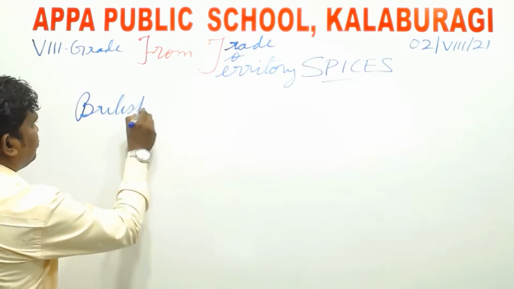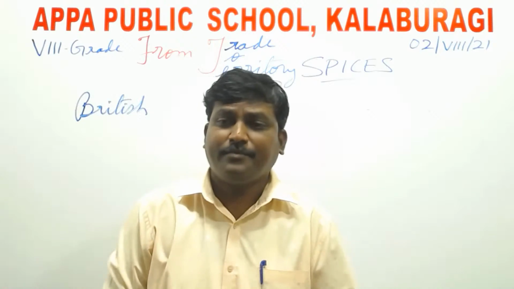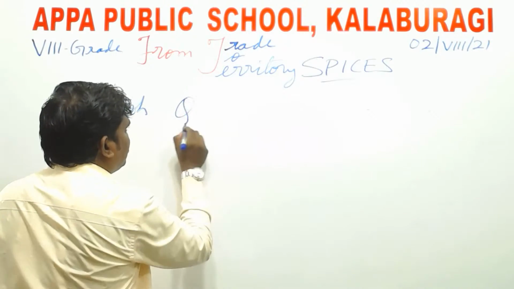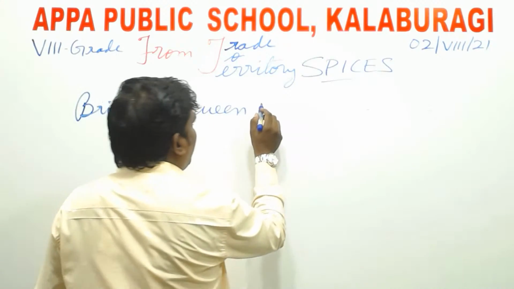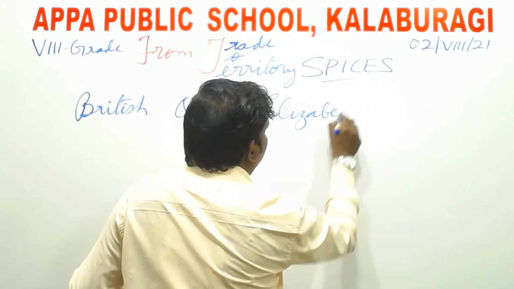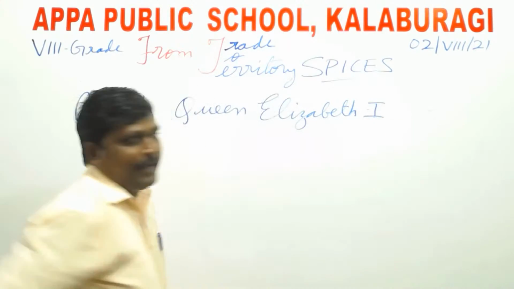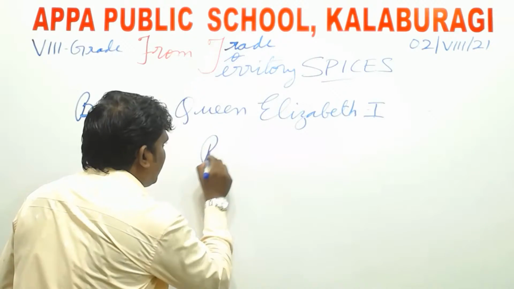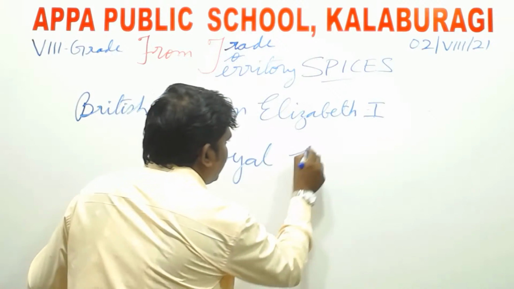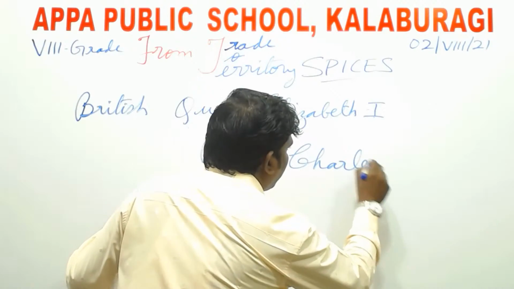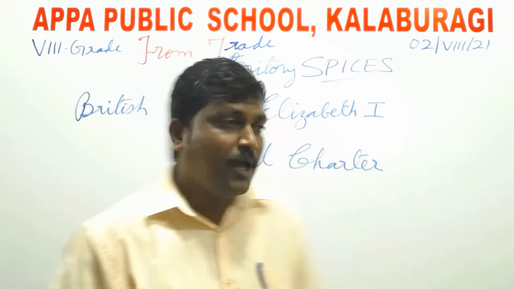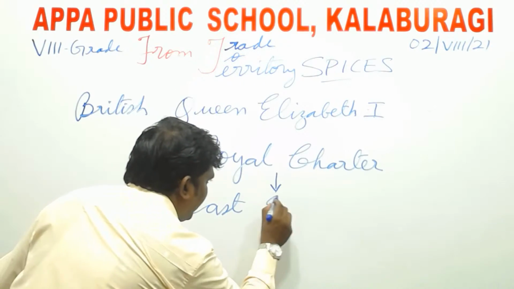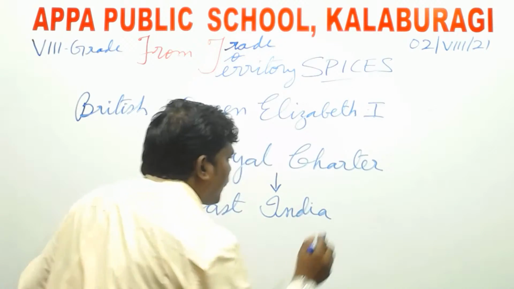So the British, in the 17th century, Queen Elizabeth I, in the middle of the 17th century, granted a royal charter to a company of British, that is the East India Company.